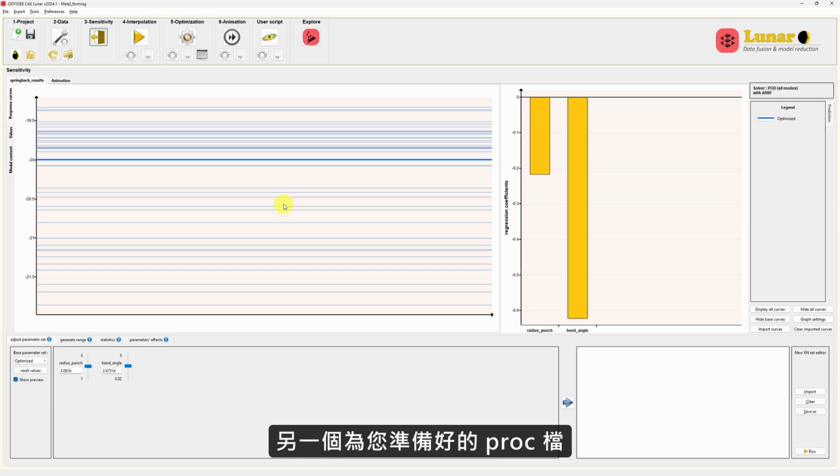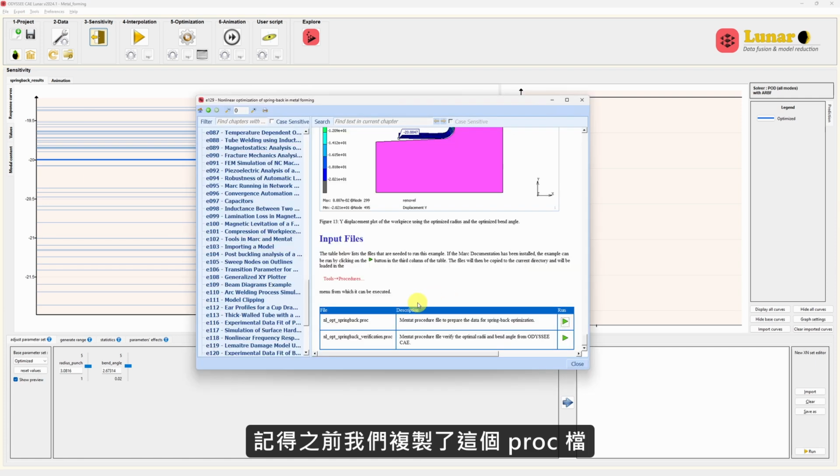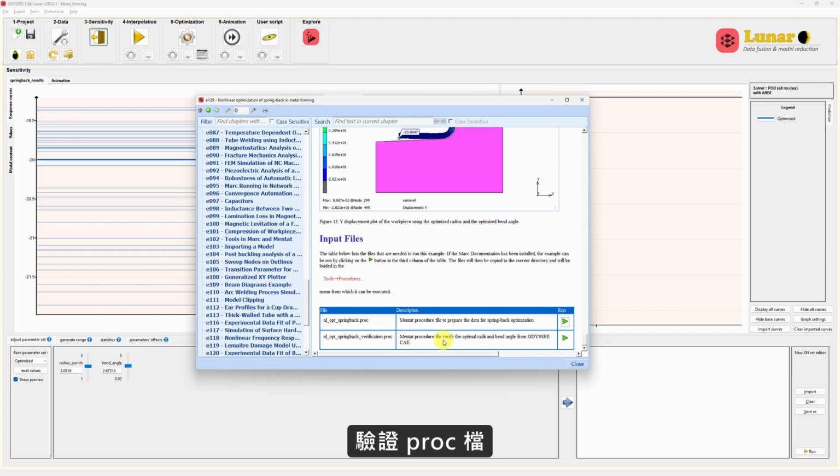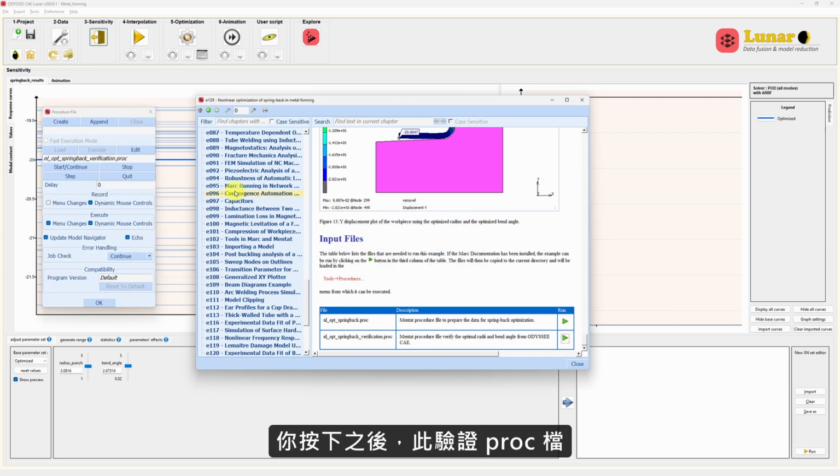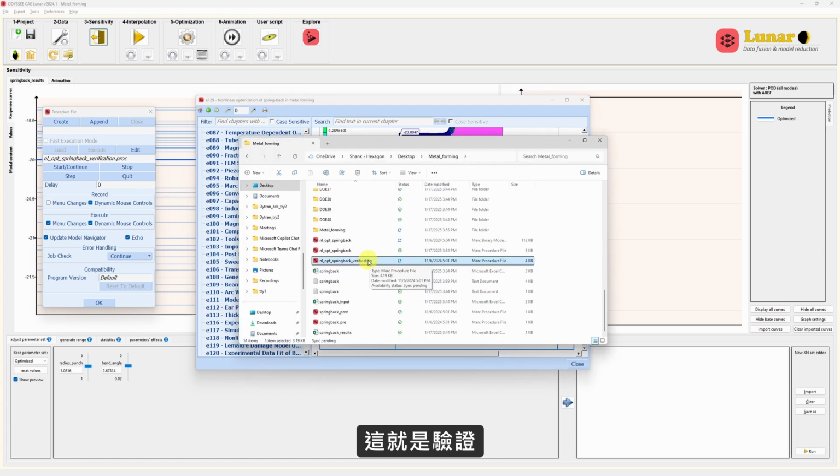For that, we have another proc file ready for you. Remember earlier we copied this proc file. Now we will copy this verification proc file. Again, click on this and say OK. Once you click that, this verification proc file will be copied to the folder, that means your current directory. This is that verification proc file.